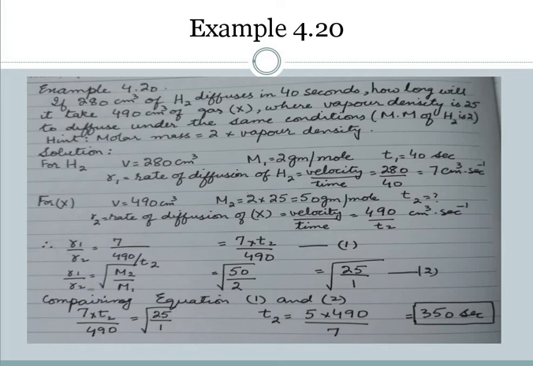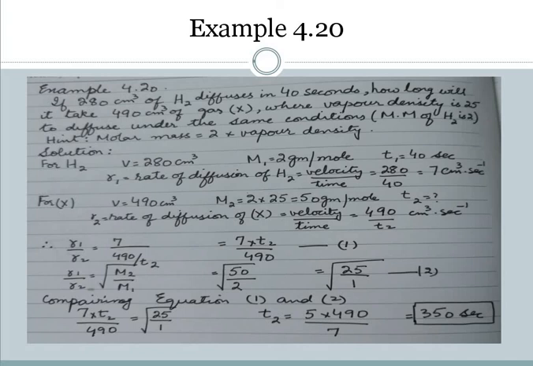Now for the unknown gas, the volume is given, but the molar mass wasn't, though the hint says molar mass is 2 into 25, which is 50. Time is not given, so the rate, volume by time, comes to be 90 by T2 cm³ per second.